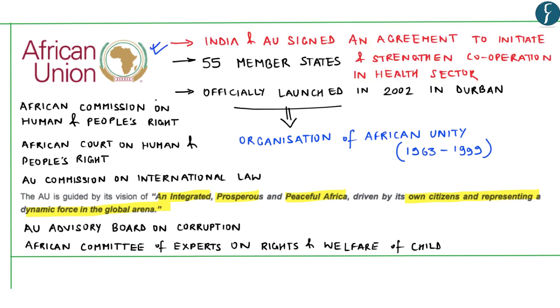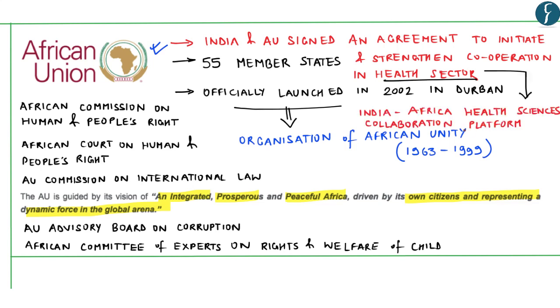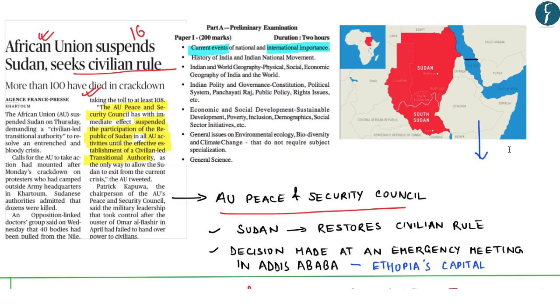Now with respect to African Union and India, an agreement has been signed between India and the African Union to initiate and strengthen the cooperation in health sector in a structured and organized manner. And this has been done by establishing an India-Africa Health Sciences Collaboration Platform. So these are some of the important and basic facts with respect to African Union which can be asked in a prelims or in a mains examination. Since this is a developing story, let's wait for what happens next in Sudan. With this, let's move on to our next news discussion.